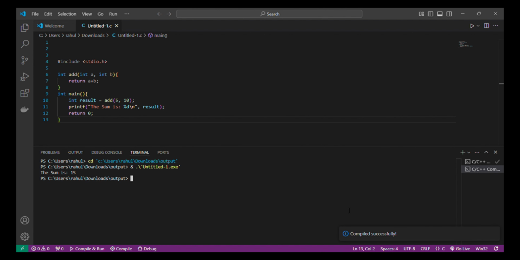In this program, the function add takes two integers as parameters, adds them, and returns the result. The main function calls add and prints the result.